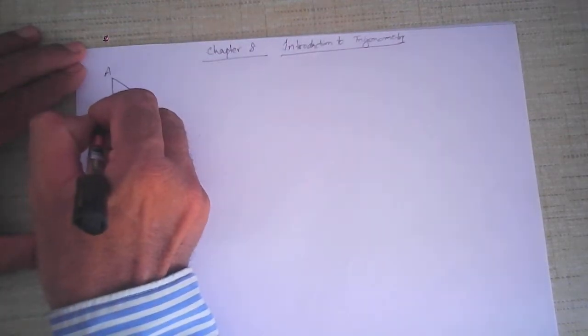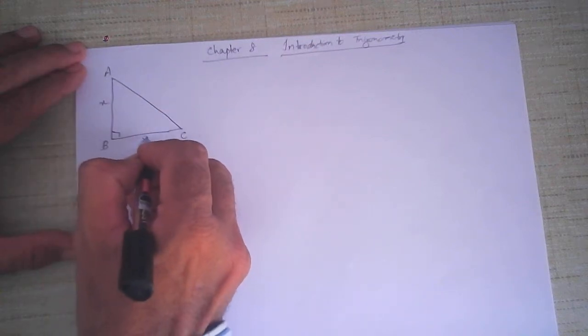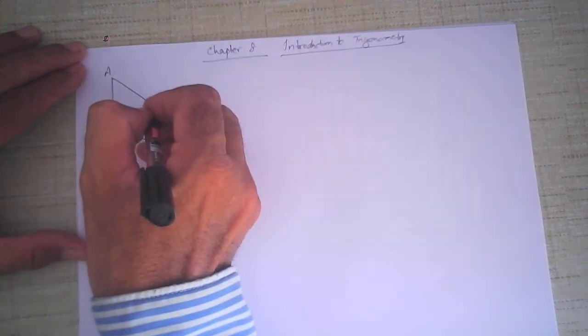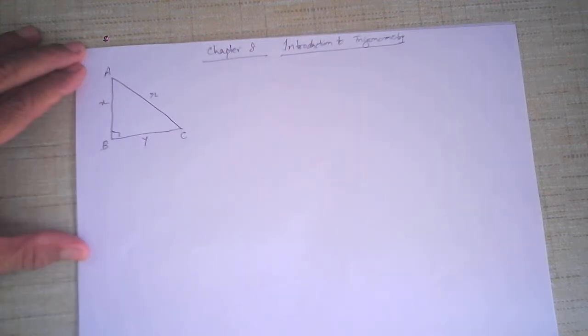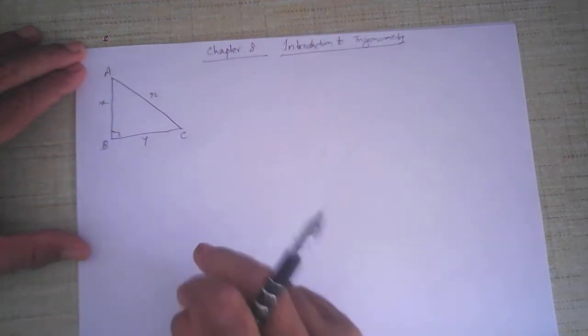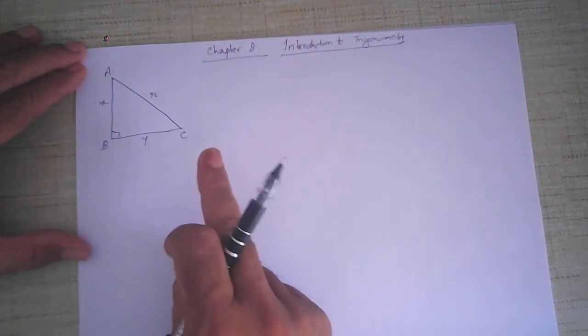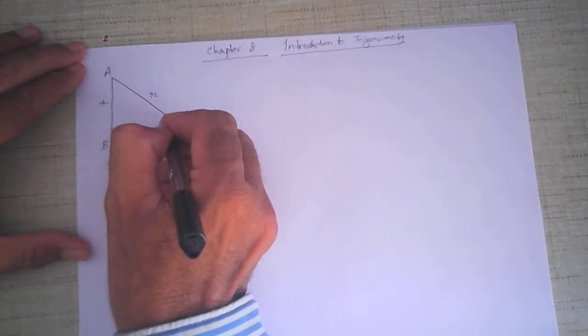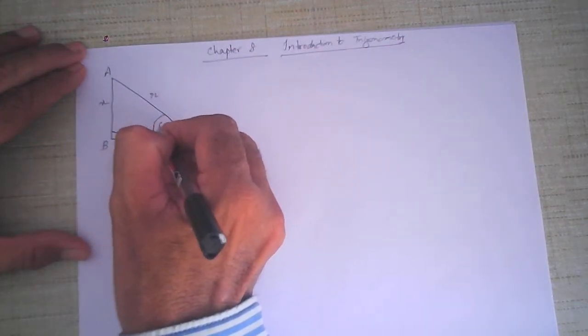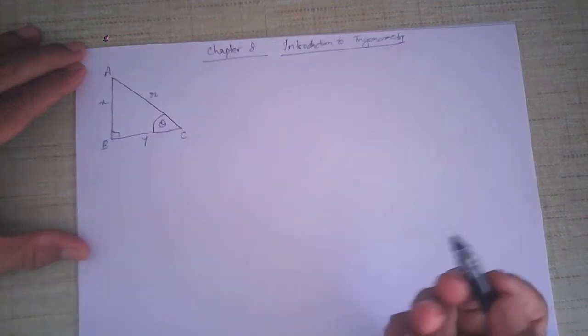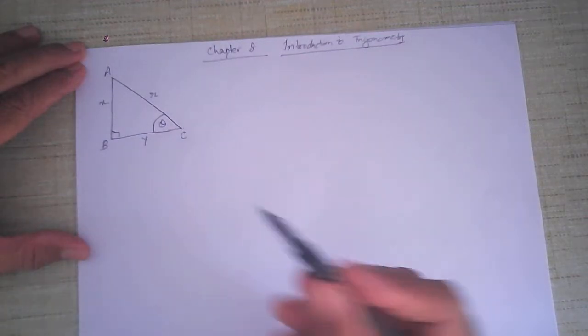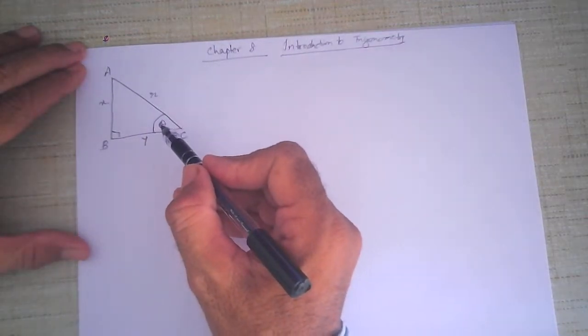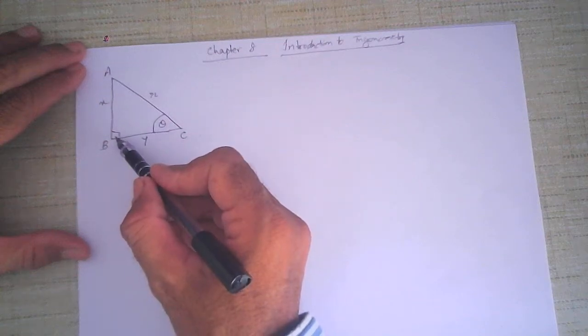Let us suppose AB is x centimeters, BC is y centimeters, and AC is r centimeters. Let us suppose the measure of this angle is theta. Theta can be anything between 0 and 180, but in this case angle B is already 90 degrees.